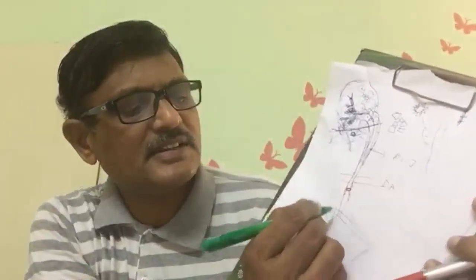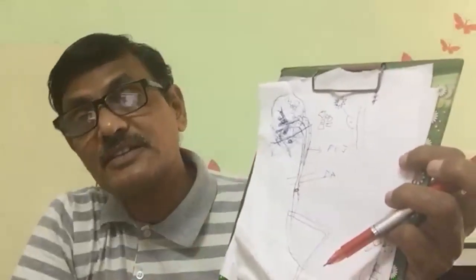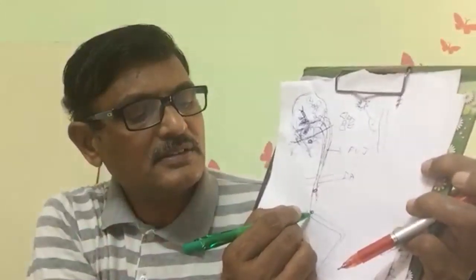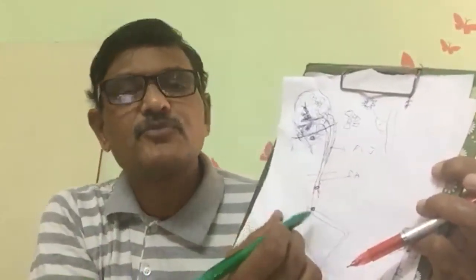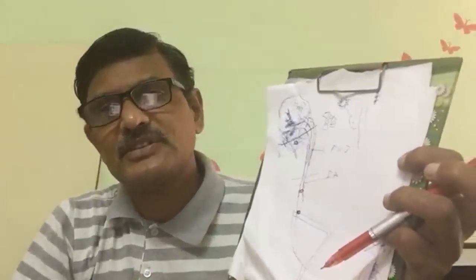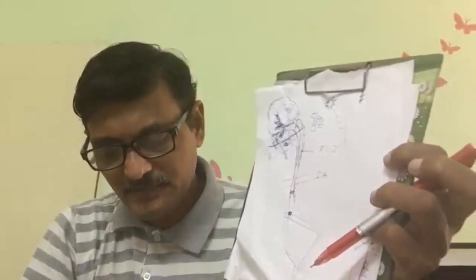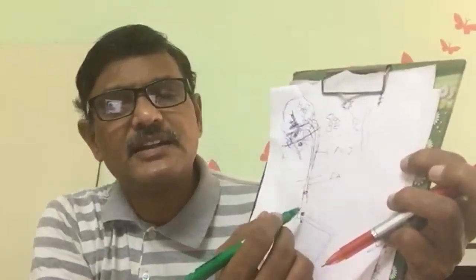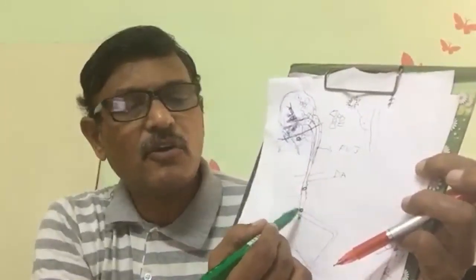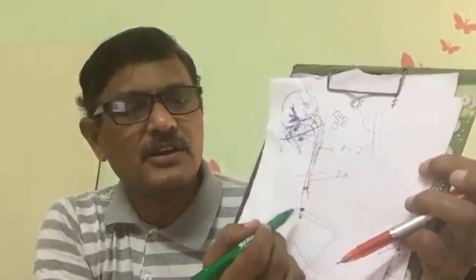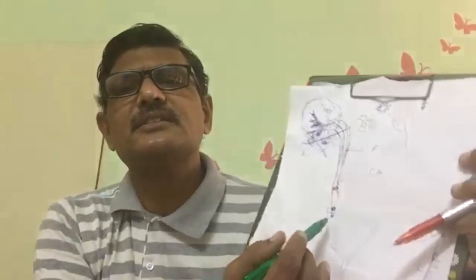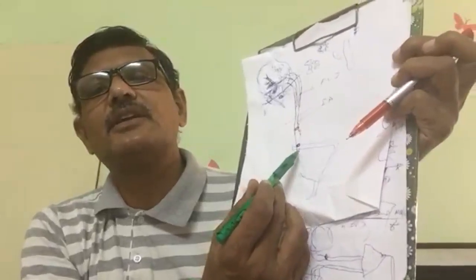When it is entering into the bladder, that is the uretero-vesical junction. That is one. And the last one is this: anatomically, the ureter does not end in the bladder wall itself. A little downwards it ends in the urinary bladder, about 1 centimeter below.